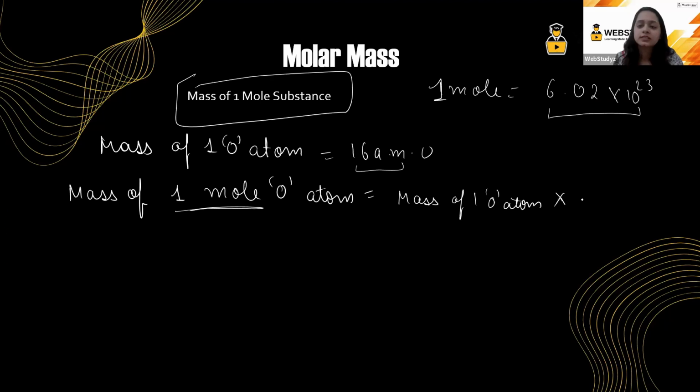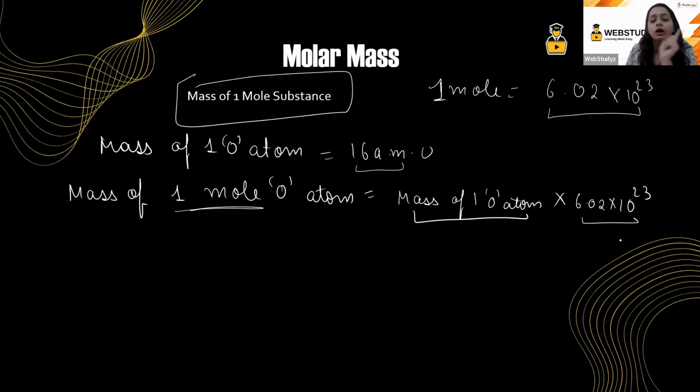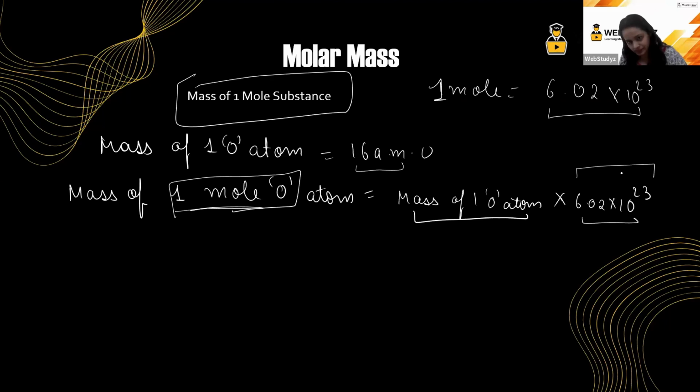What will be the number of oxygen atoms in 1 mole? It will be 6.02 into 10 raised to the power 23. So the mass of 1 mole oxygen atom is equal to the mass of 1 oxygen atom into 6.02 into 10 raised to the power 23, because in 1 mole oxygen atom, we have these many oxygen atoms. I hope this part is very clear.